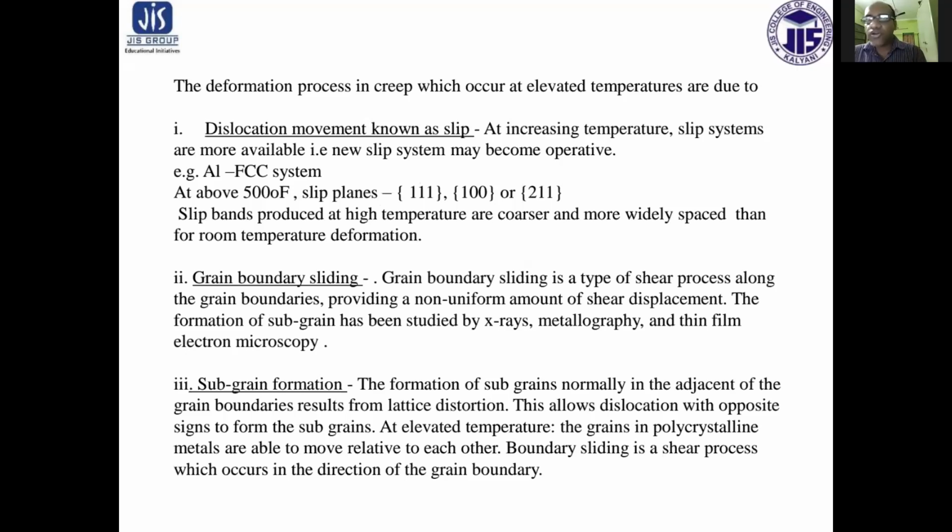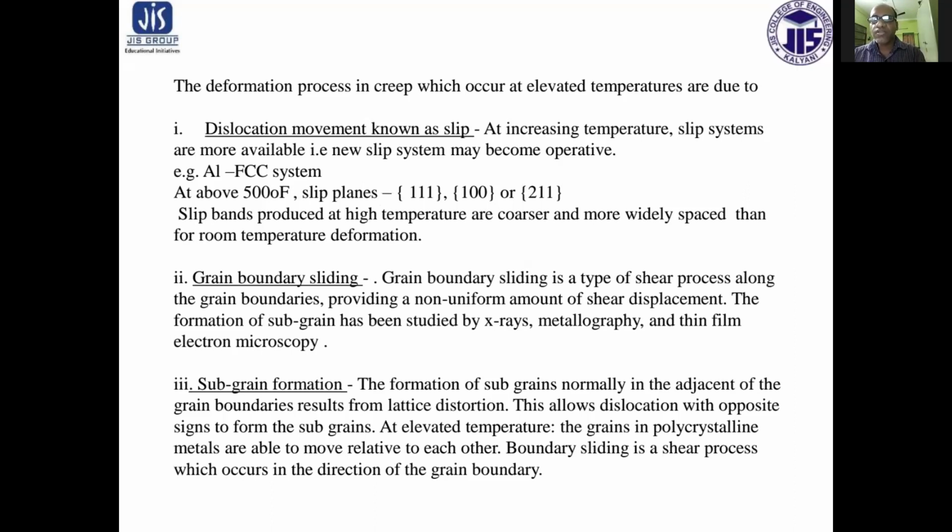The deformation processes in creep which occur at elevated temperature are due to dislocation movement known as slip. At increasing temperature, slip systems are more available, that is, new slip systems may become operative.